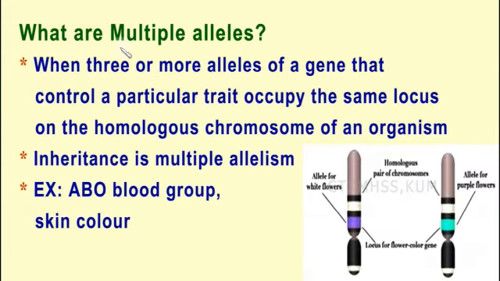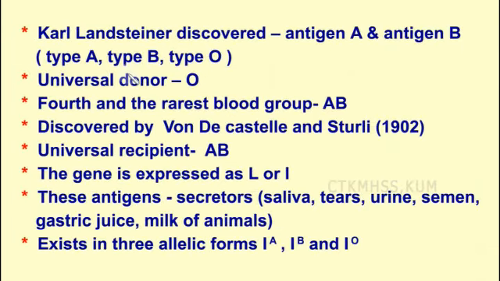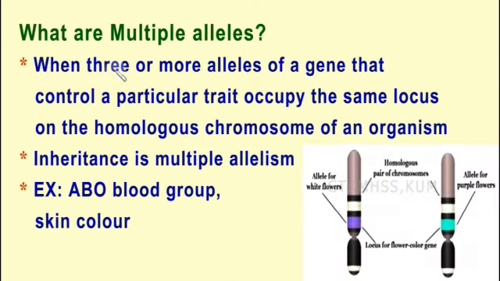What are multiple alleles? I told you that two alternative forms of a gene are called alleles. In some cases, some characters are determined by more than two alleles, that is, three or more alleles of a gene that control a particular trait. A particular character is controlled by three or more alleles, and they also occupy the same locus on the homologous chromosome.